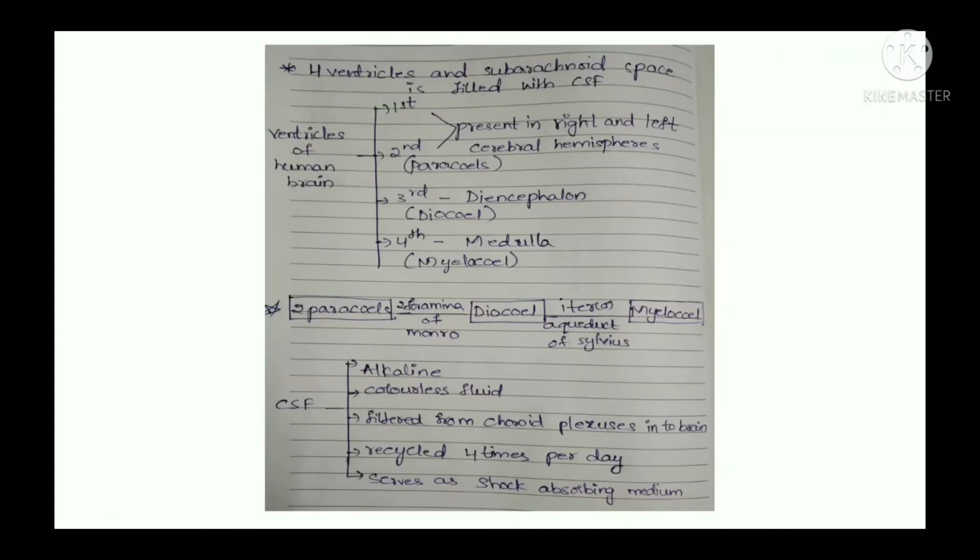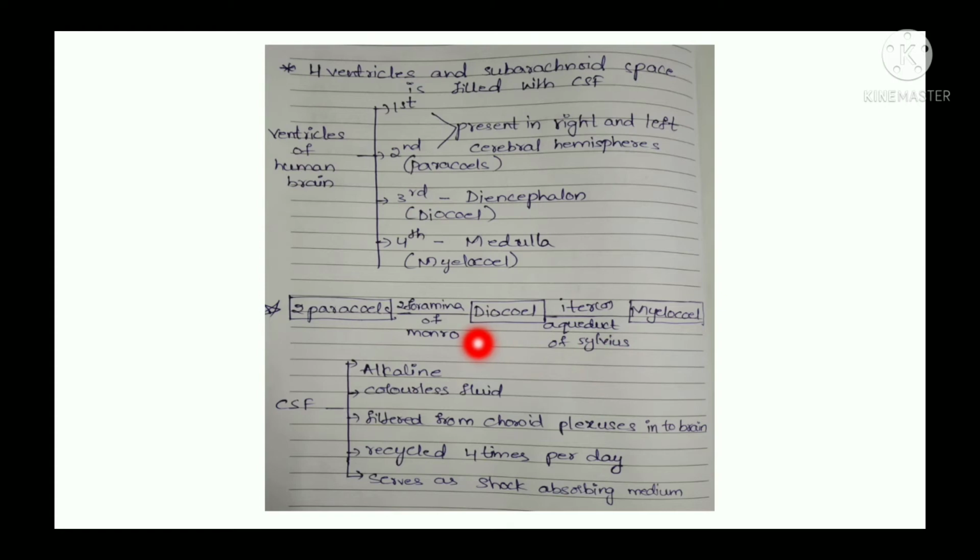And the next one is, there are 4 ventricles of brain: first, second, third and fourth. So first and second are present in the right and left cerebral hemispheres, third is present in the diencephalon, and fourth is present in the medulla. First 2 are called paracels, the middle one is diaceal, and the last one is myocele. Here we can see the connections. These paracels and diaceals are connected by foramina of Monro, and diaceal and myocele are connected by iter, or aqueduct of Sylvius.